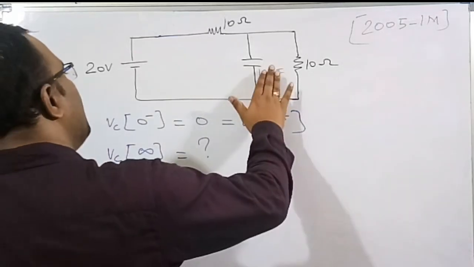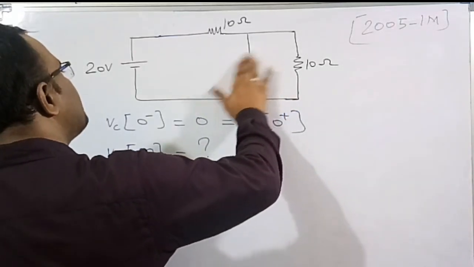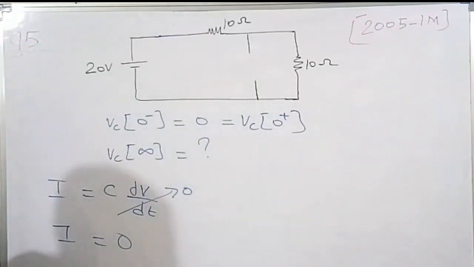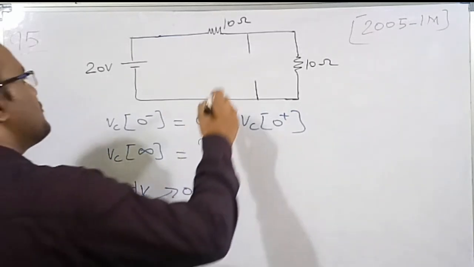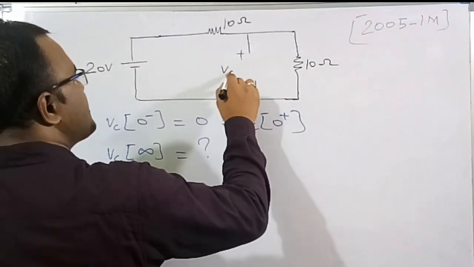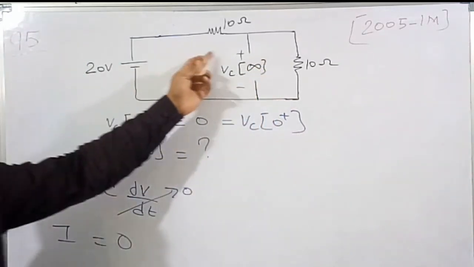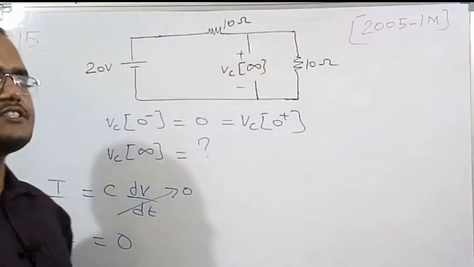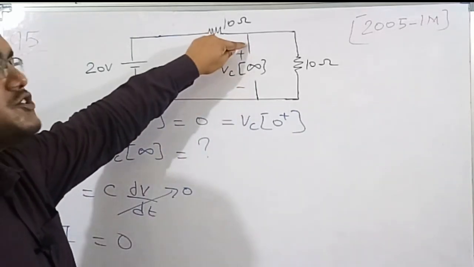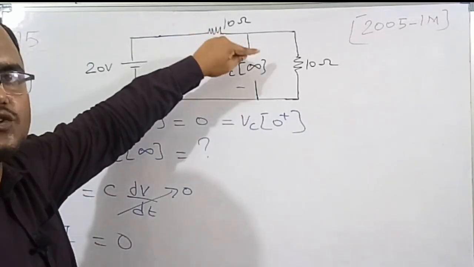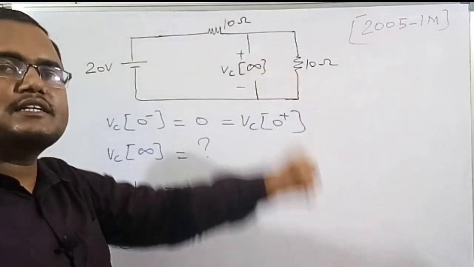So at steady state, I am going to replace this capacitor with the open circuit. Now I need to find the value of the voltage across the capacitor at steady state. If you see carefully, this 10 ohm and this 10 ohm are connected in series. As this is an open circuit, the current in this branch is 0.